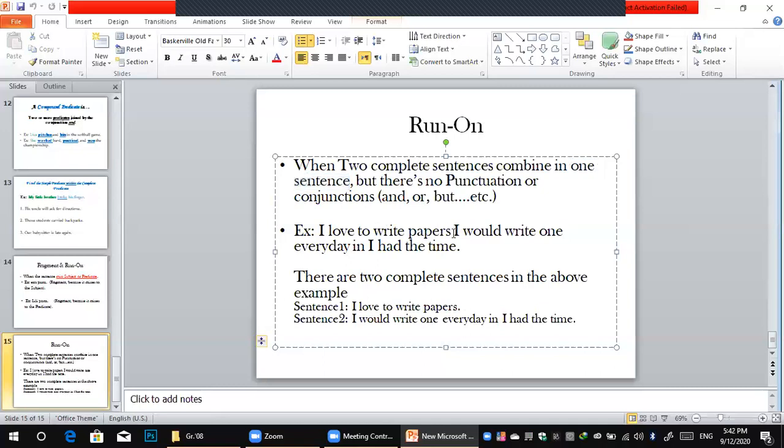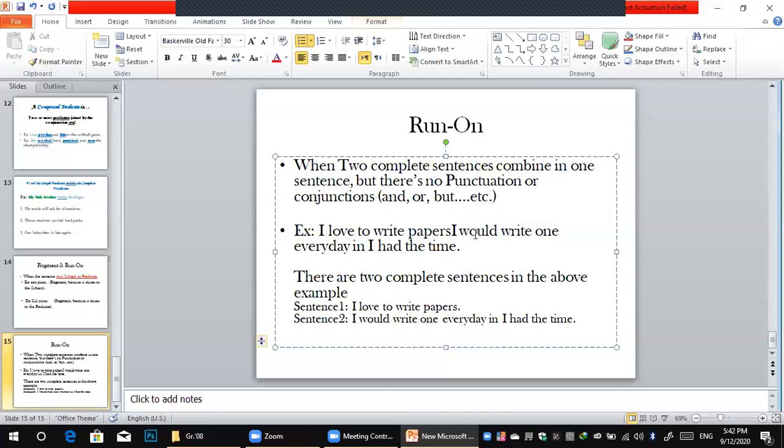At this point, we have to put a full stop, or we can use a comma and a conjunction. I must use this way to fix the sentence.